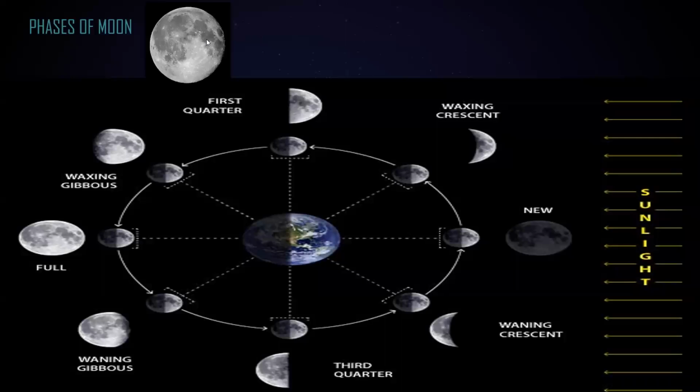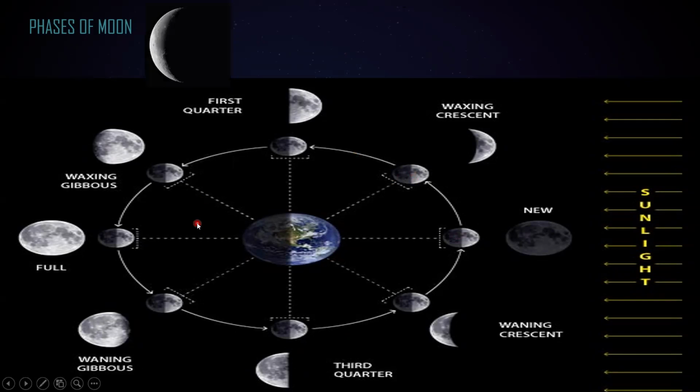The next topic is about the phases of the moon. What causes the moon to change its phase? The moon is revolving around the earth. As the moon is revolving around the earth, say on our right hand side there is a sun. So it totally depends on the position of the moon. For example, the moon is at position 1.